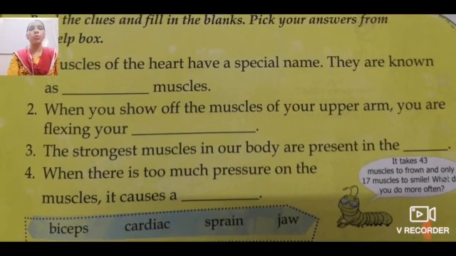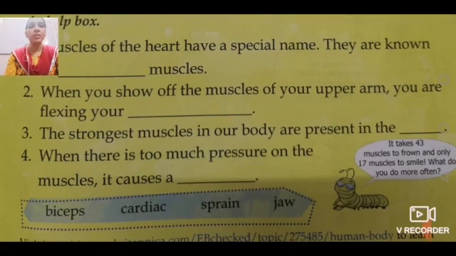Now number 2: when you show off the muscles of your upper arm, the upper side of the arm, you are flexing your what? Which muscle? That is biceps, B-I-C-E-P-S. This first one, biceps.